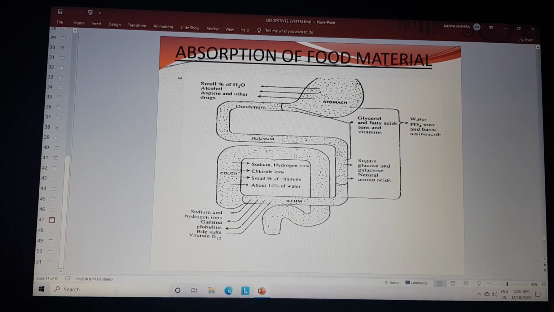In the duodenum, glycerol, fatty acids, ions, vitamins, and sugars are absorbed. In the colon, sodium, hydrogen ions, chloride ions, a small percentage of vitamins, and water, about 14 percent, are absorbed. In the ileum, sodium, hydrogen ions, gamma globulins, and vitamin B2 are absorbed.